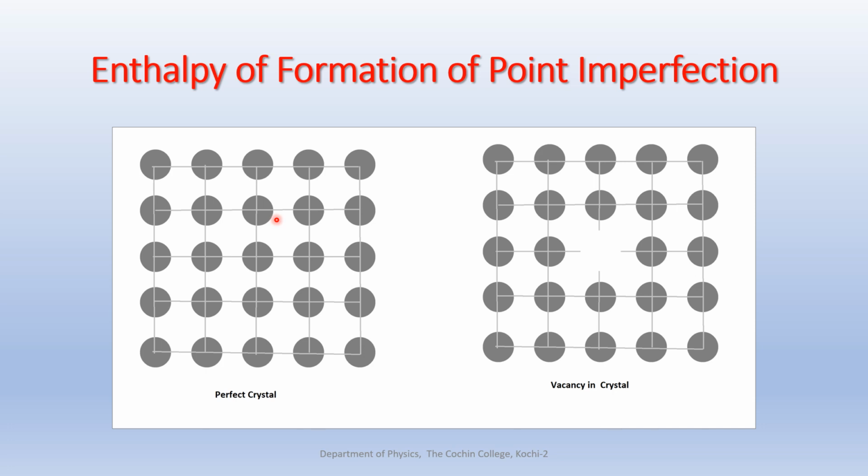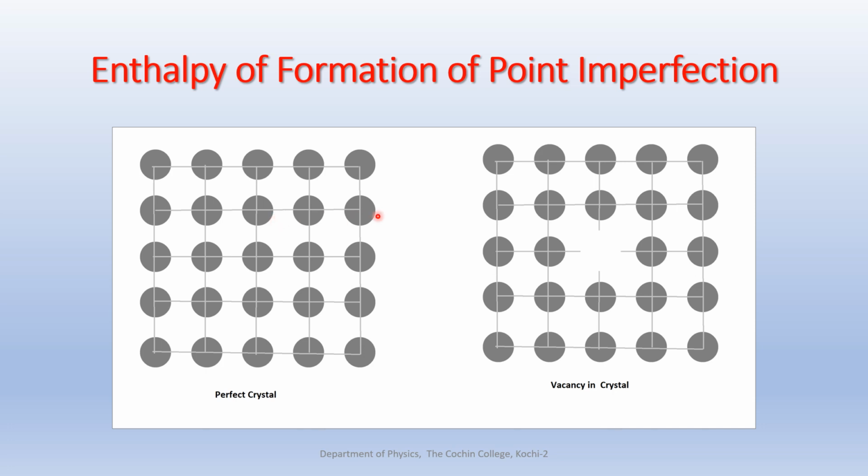Irrespective of the type of point imperfection, what types of point imperfection did we learn about? We learned about vacancy, substitution type, and interstitial type. Whatever type of point imperfection it is, it introduces a distortion in the crystal.